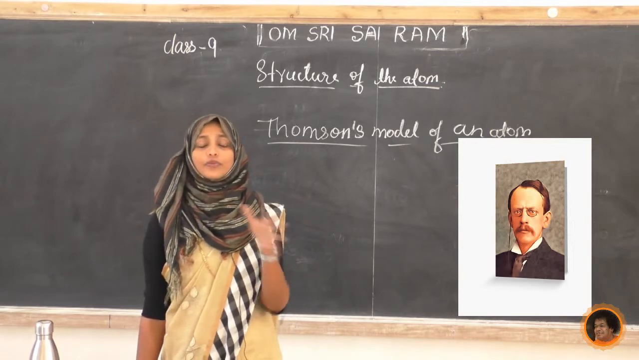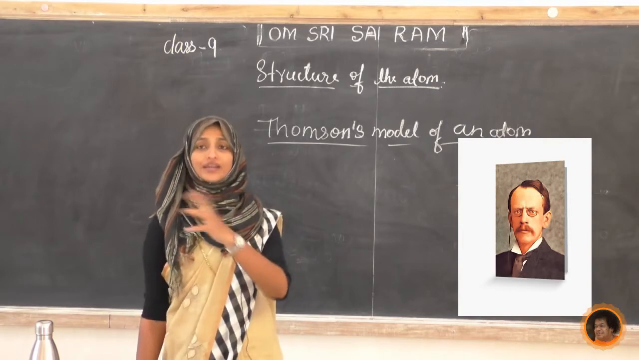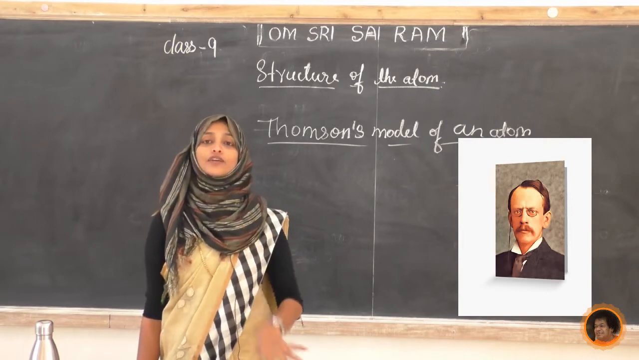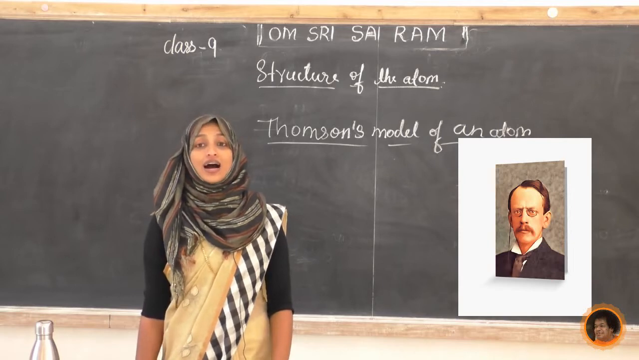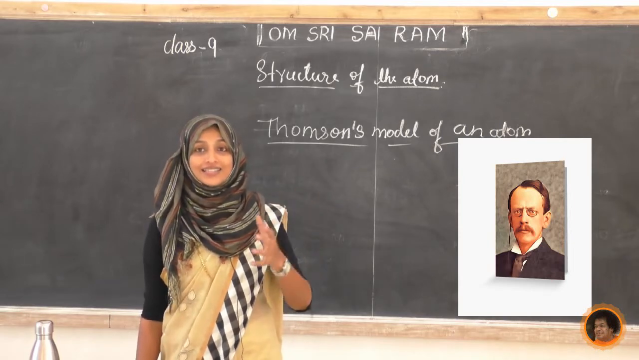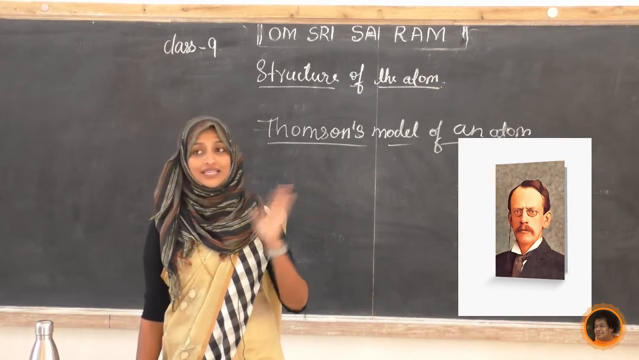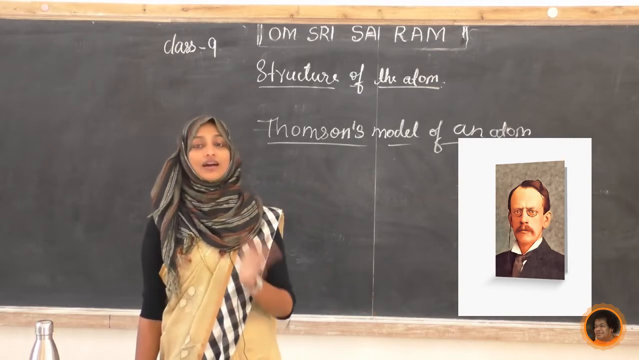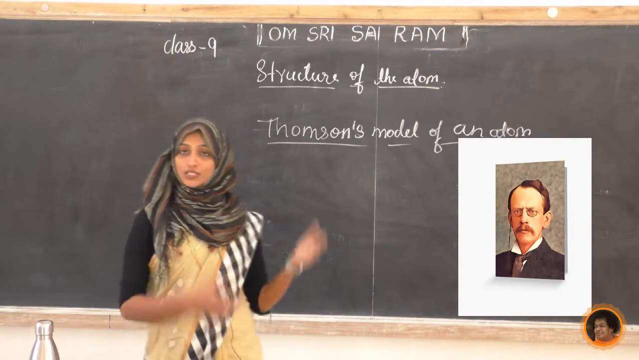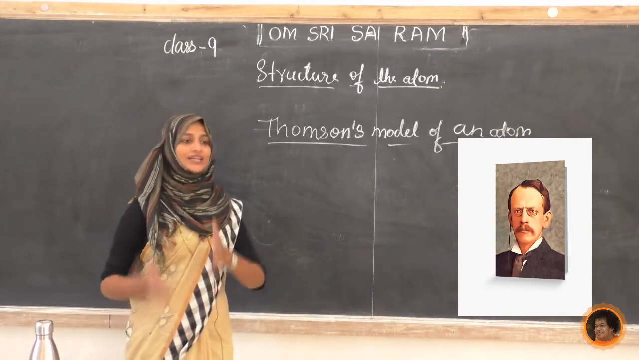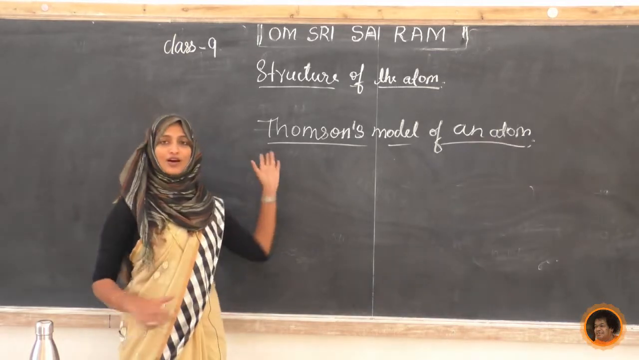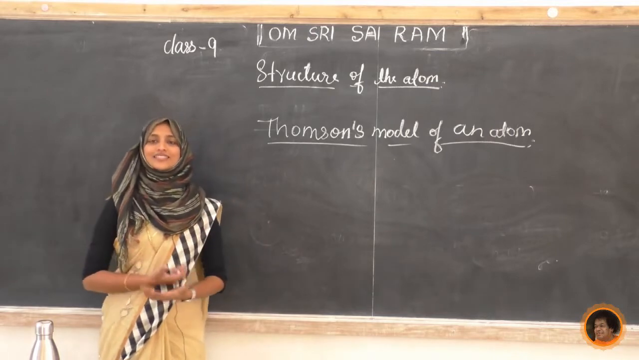He has a big gang of scientists, and he is the leader of that gang. Because of his team, they got the Nobel Prize. Not only him, his colleagues also got the Nobel Prize for this discovery. Next we will see what is Thomson's model, how he gave the model.